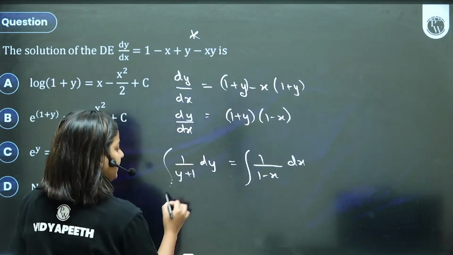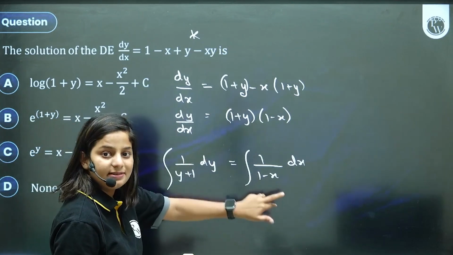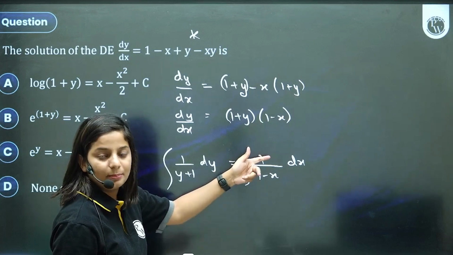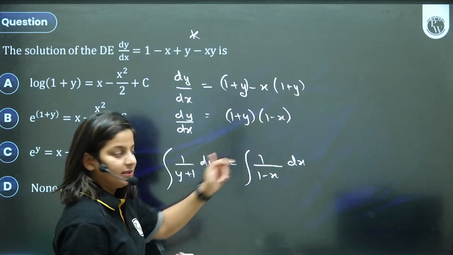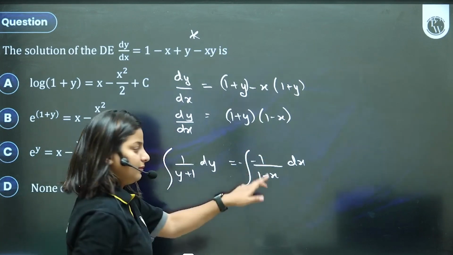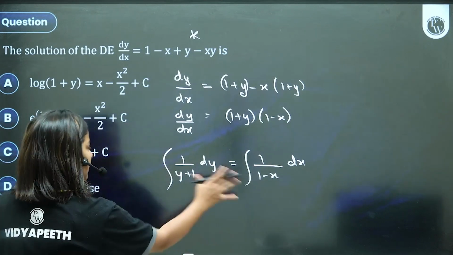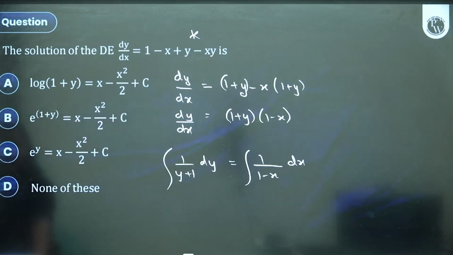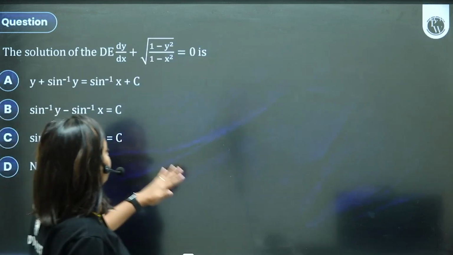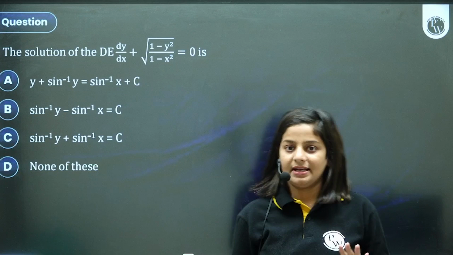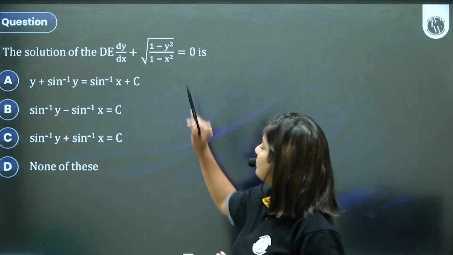Only while integrating, make sure this is 1 minus x, so the minus sign will come, either this way or just the minus sign will come. Keep that in mind and proceed with the answer. Solve it for yourself. Next question: dy by dx plus root of 1 minus y square upon 1 minus x square.